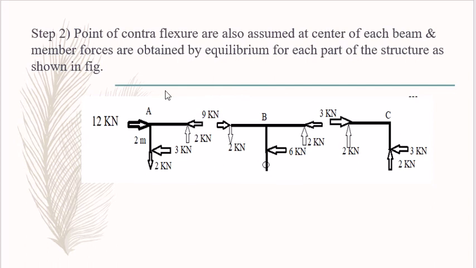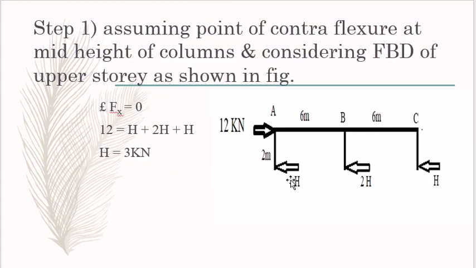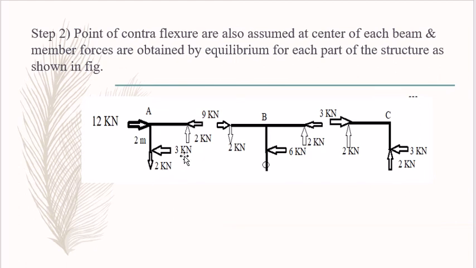According to our assumption, here we have to draw the FBD of the first story and take the FBD of joint A, joint B and joint C. According to the joint method, we have to analyze these forces. According to the previous step, we have to calculate the value of H. So first we have to draw the 3 kilonewton, 6 kilonewton and the 3 kilonewton.